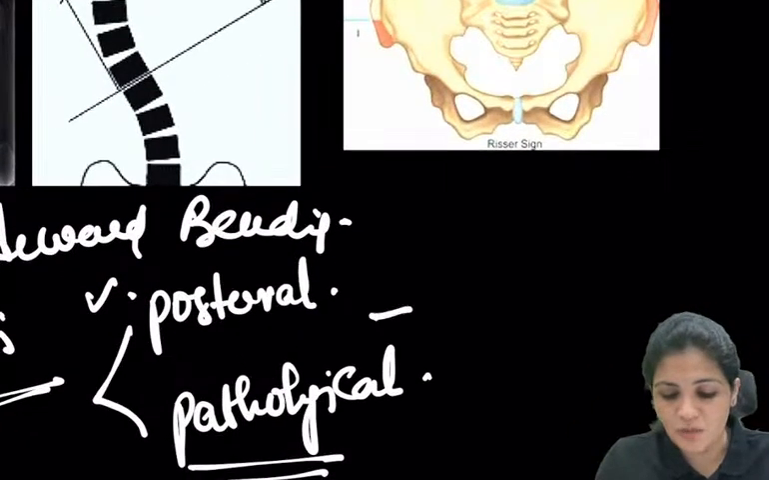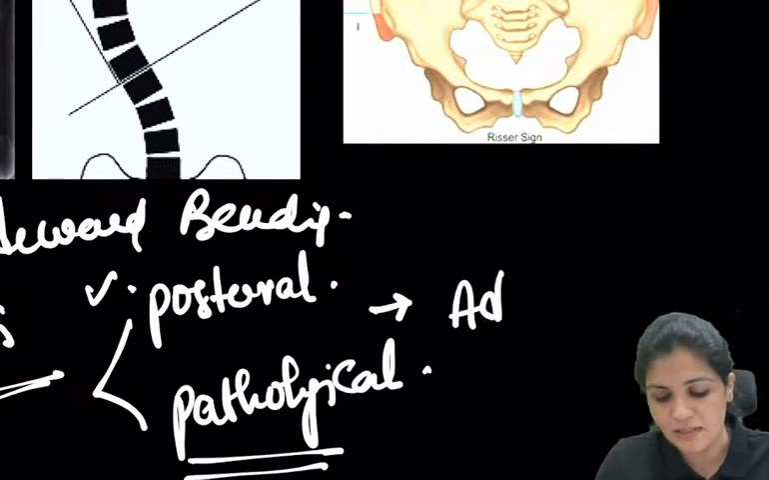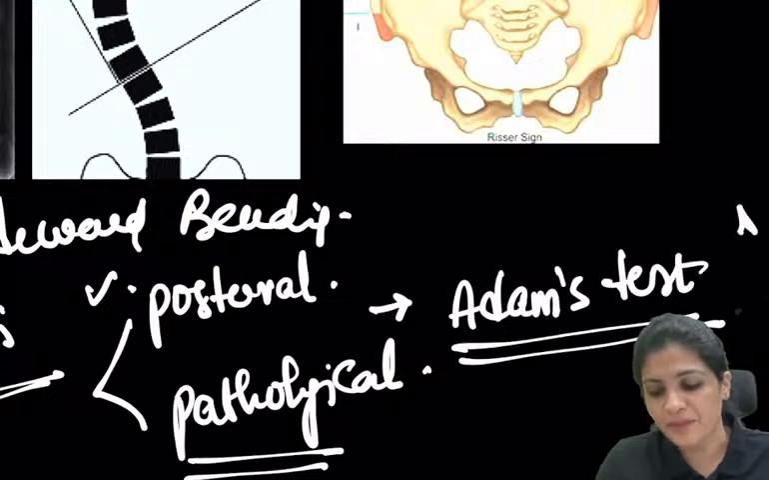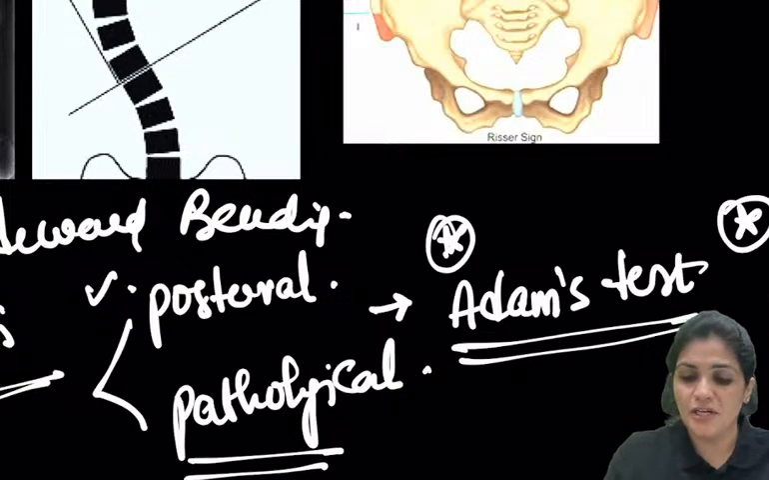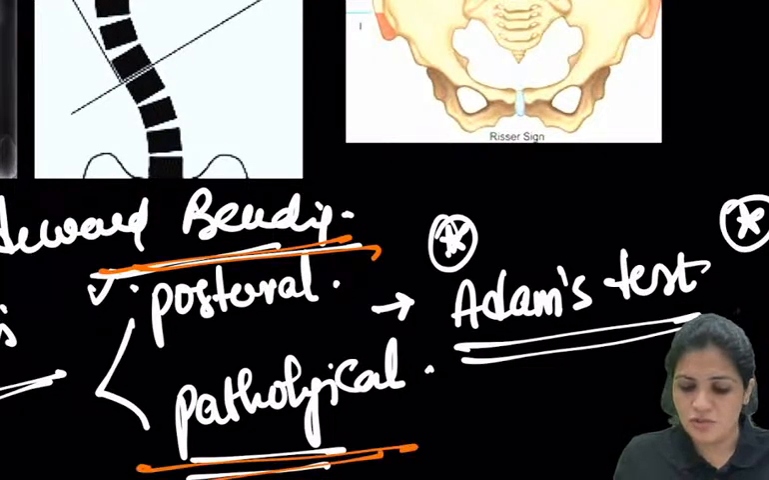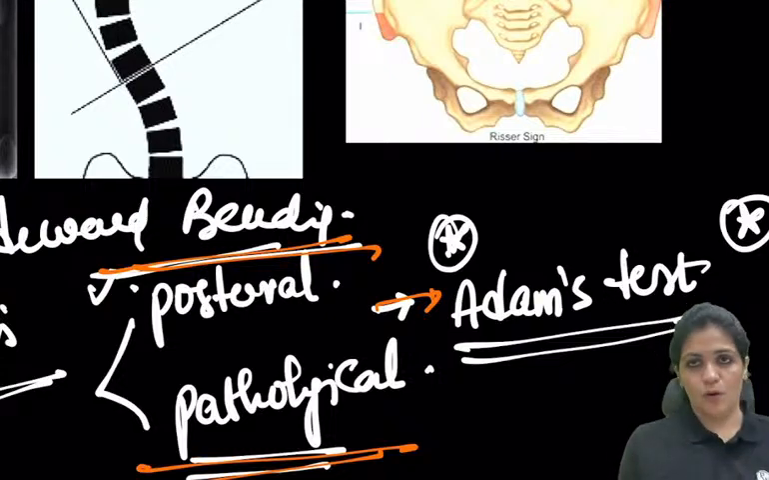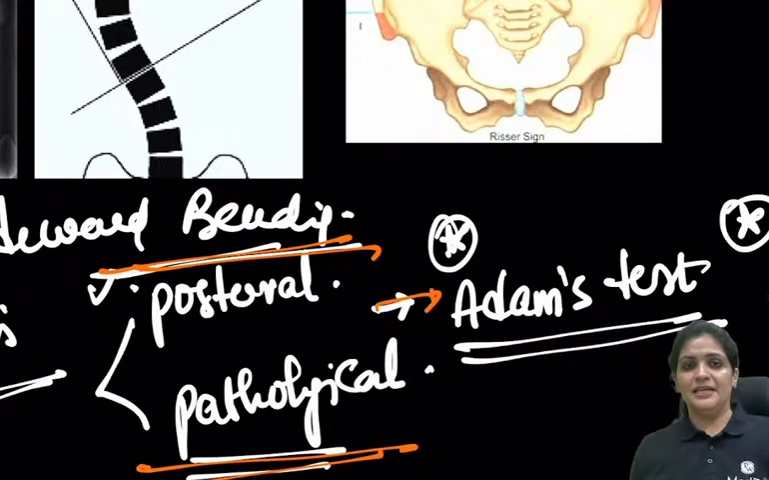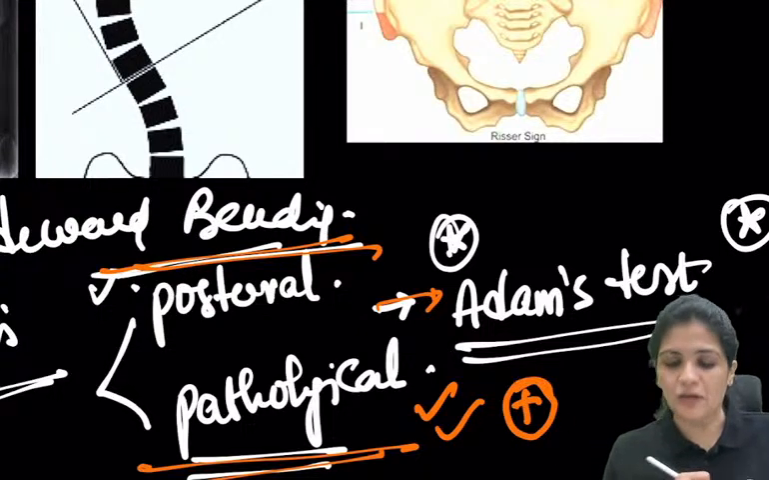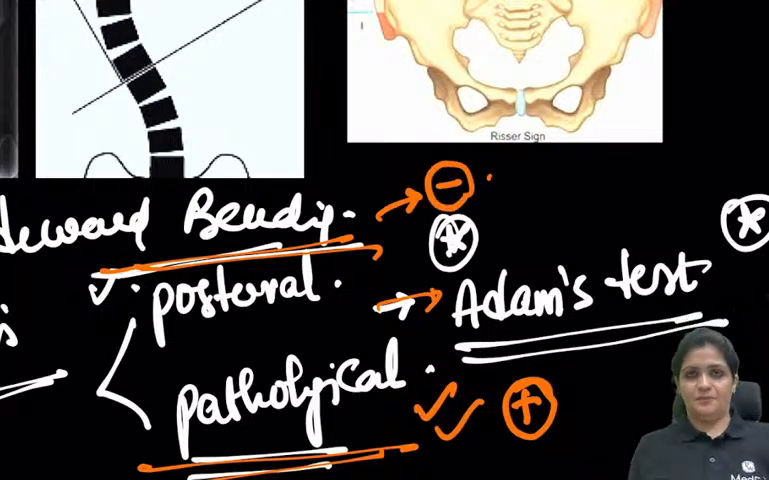So what is the test which differentiates between postural scoliosis and pathological scoliosis? It is nothing but the Adams test. So what is this Adams test? The Adams test is to differentiate between postural scoliosis and pathological scoliosis. Whenever you ask the patient to bend forward, if on bending forward the scoliosis is still present, then it is a pathological scoliosis. On bending, the scoliosis is absent, it is a postural scoliosis.